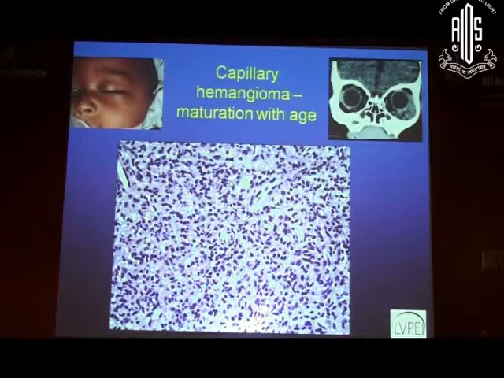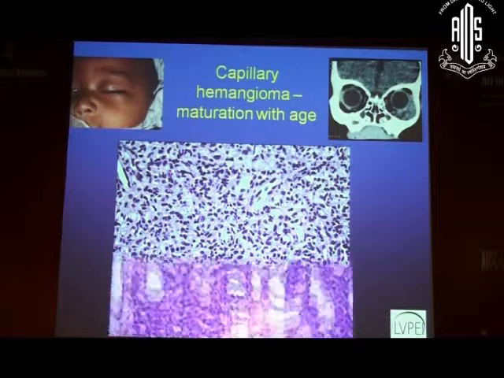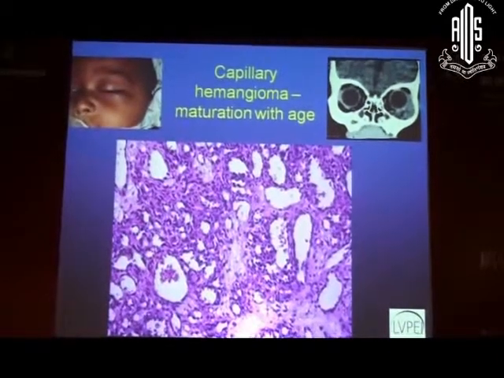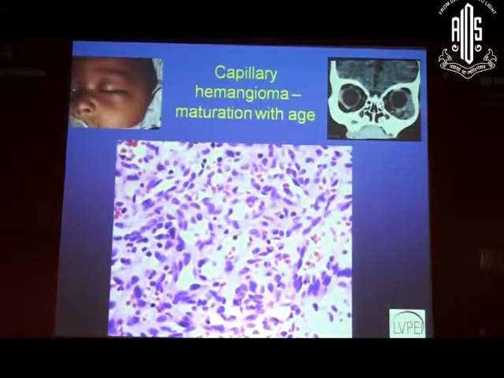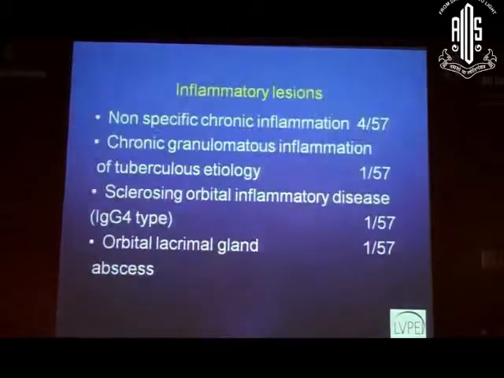Capillary hemangiomas mature with age. So when we see a hemangioma at a very early age, it will be very cellular, and there have been times when they have been mistaken for hemangiopericytomas because they will be very poorly canalized. But when they grow with age, the canalization becomes better, and later they have good lumens and the nuclei, which were plump, have become a little oval to spindle.